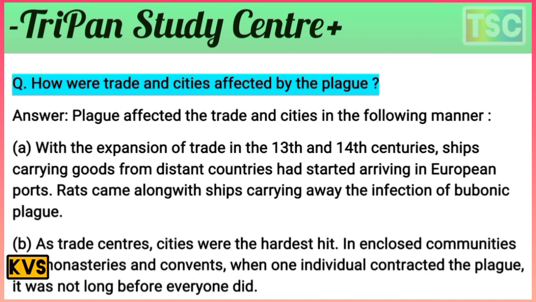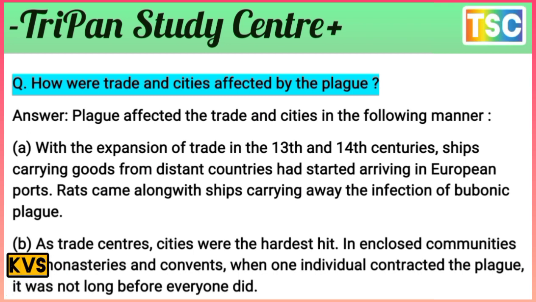With the expansion of trade in the 13th and 14th centuries, ships carrying goods from distant countries started arriving in European ports. Rats came along with the ships, carrying the infection of the bubonic plague. The rats traveled to other countries and European ports, and the infection spread.